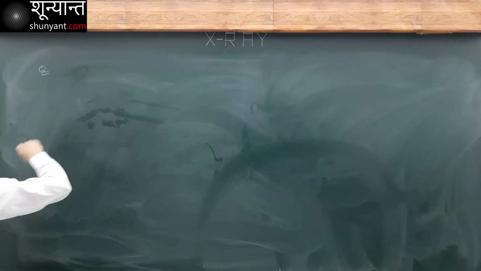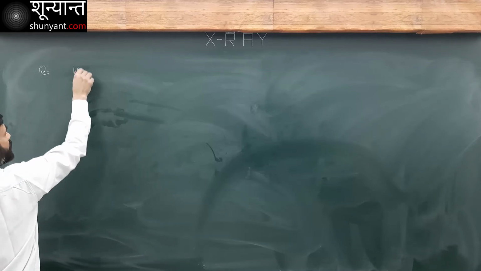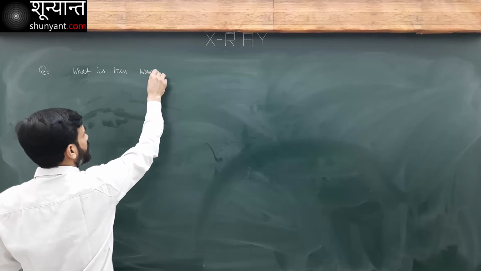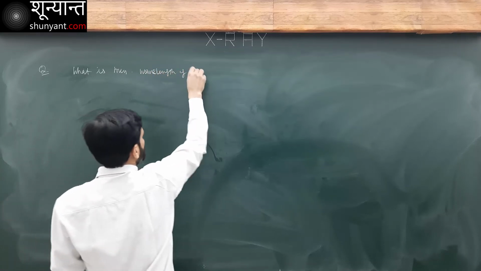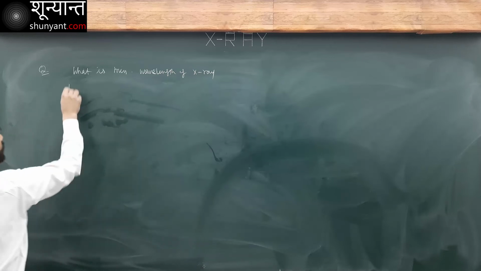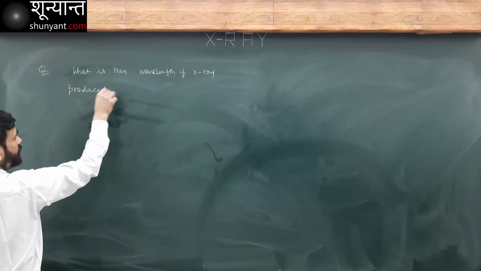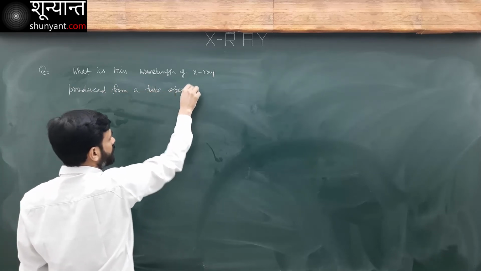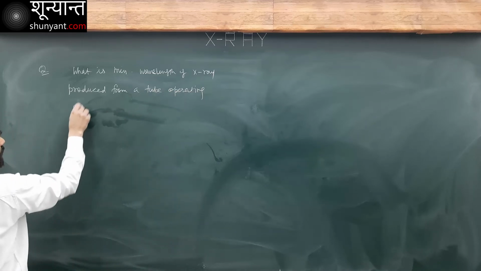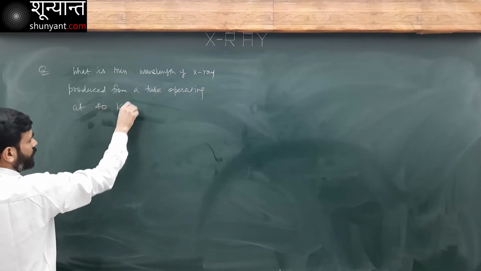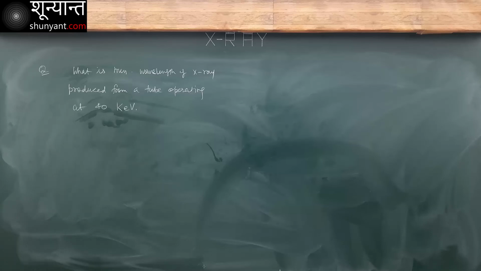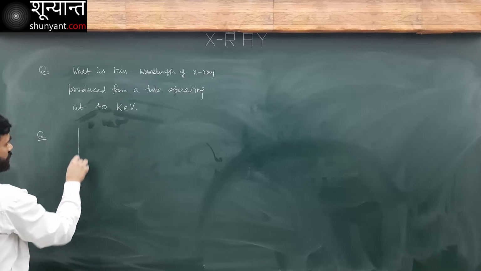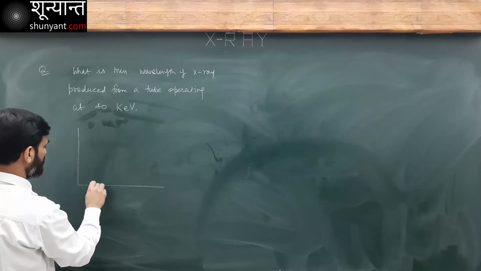Okay, and X-ray. What is the minimum wavelength of X-ray produced from a tube operating at 40 kilo electron volt? One last problem here.